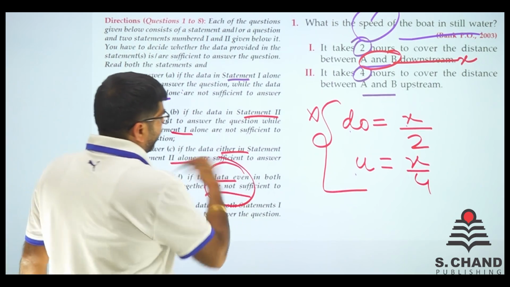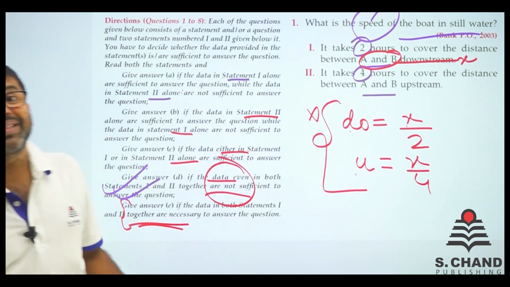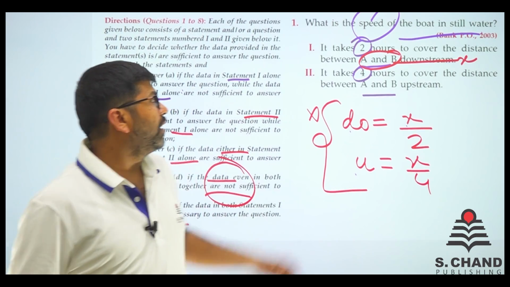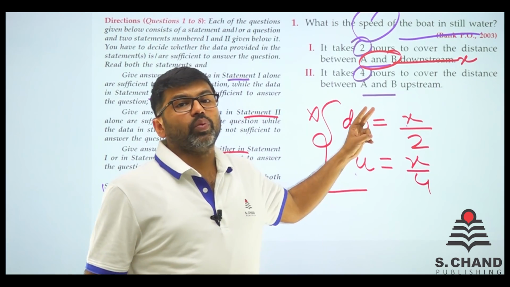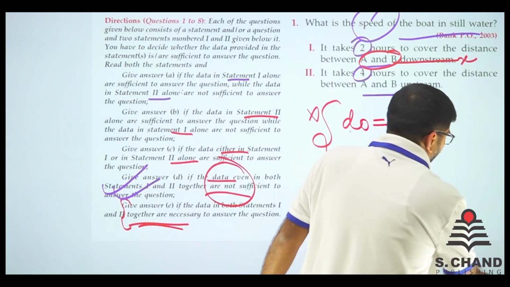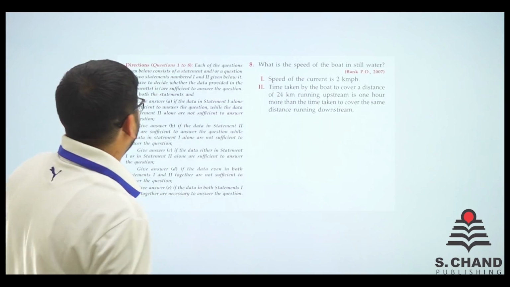Fourth says data even in both first and second will not be sufficient to give the answer. As you understand, there are 2 things which are missing. Only one thing is given. So you cannot go with the answer, right? Here we go. Next is question number 8.